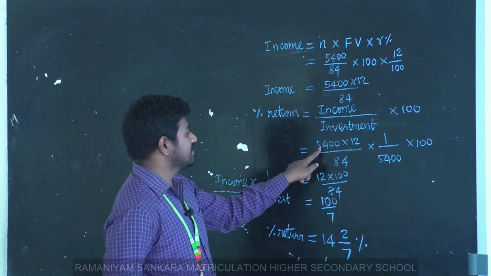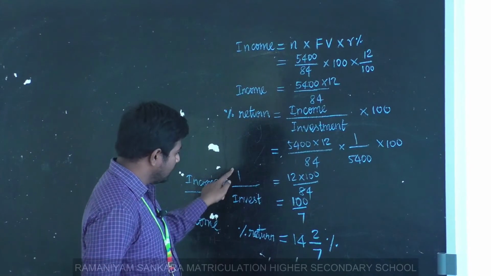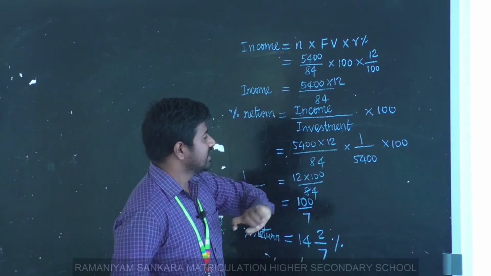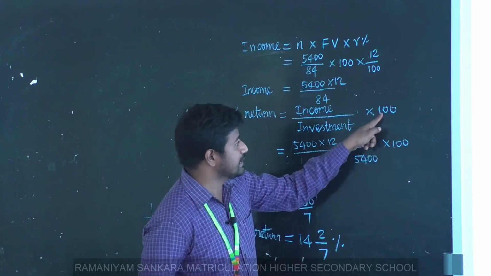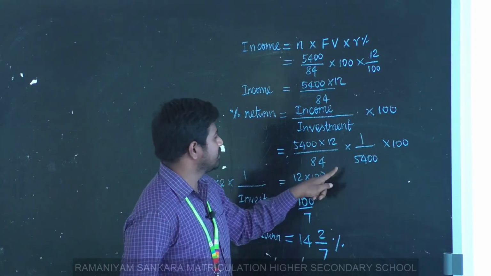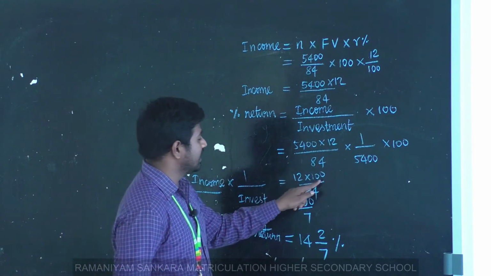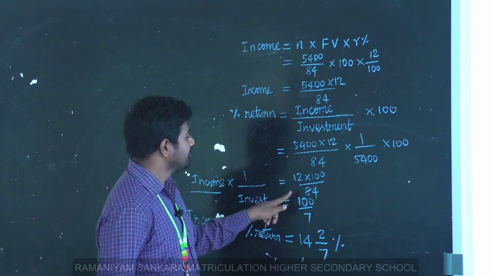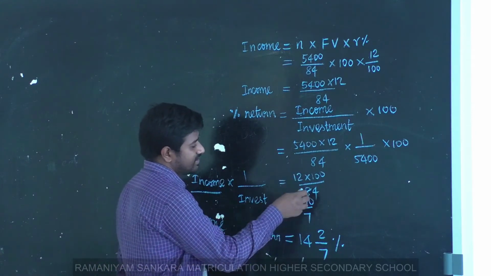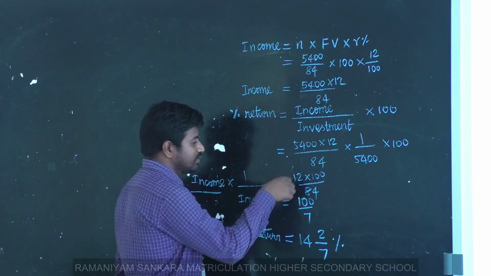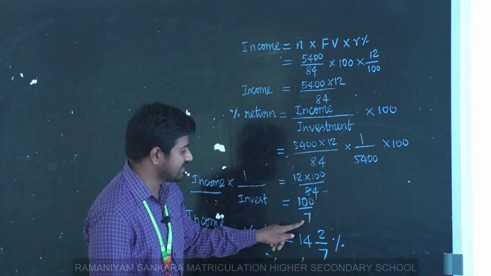Here income is 5400 into 12 divided by 84, into 1 by investment, which is 1 divided by 5400 into 100. Here 5400 is eliminated, so 12 into 100 divided by 84. Simplify this result: 1 12 is 12, 7 12s are 84, so 100 by 7.